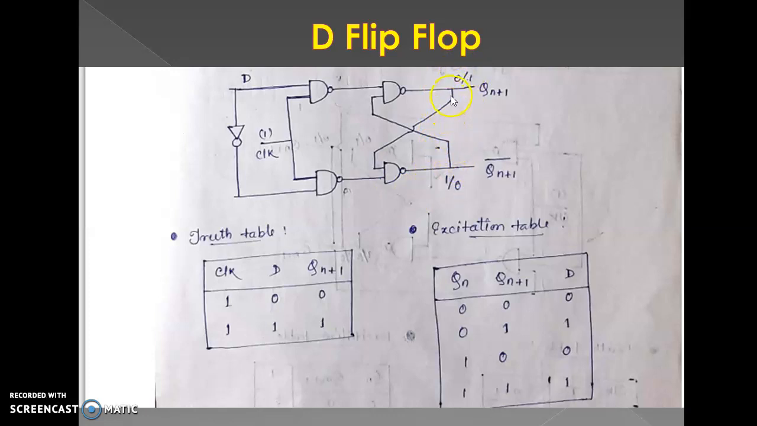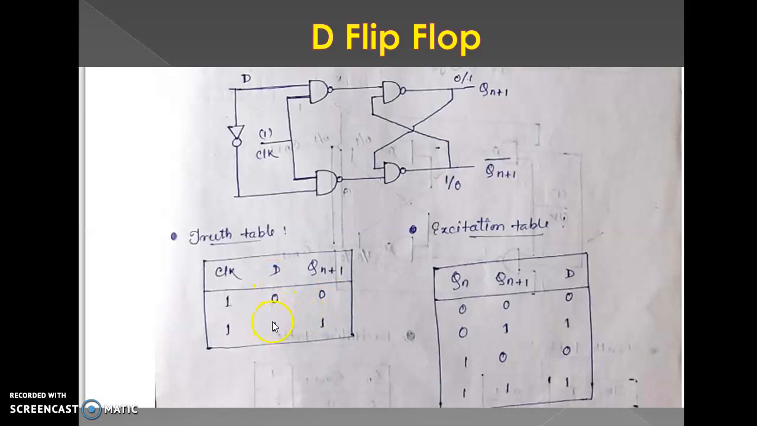Again, we change the value. This terminal value is 1. This terminal value is 0. This time, this value is not satisfied. That's why the Qn plus 1 output is 0.